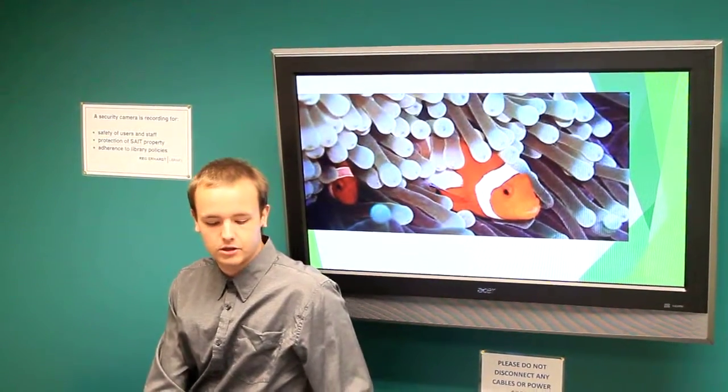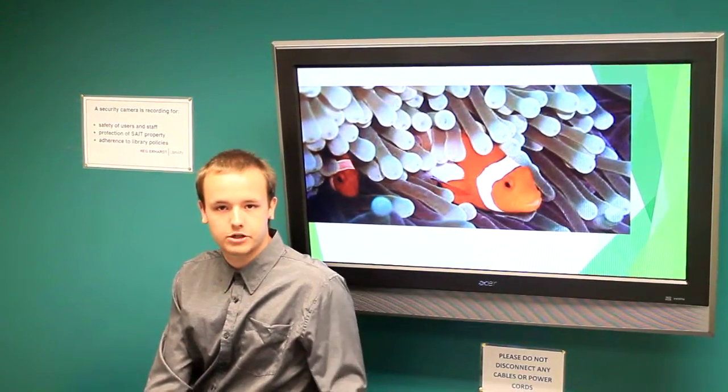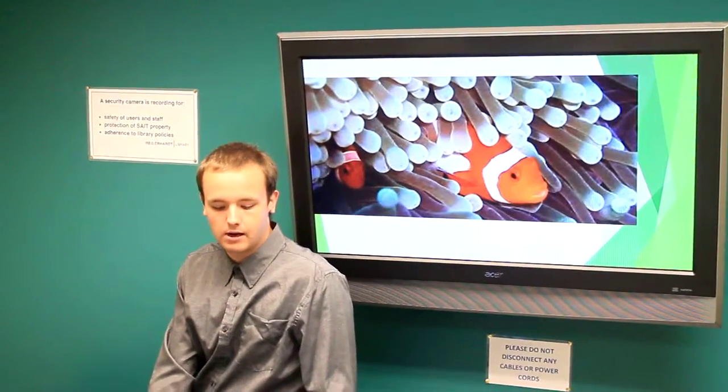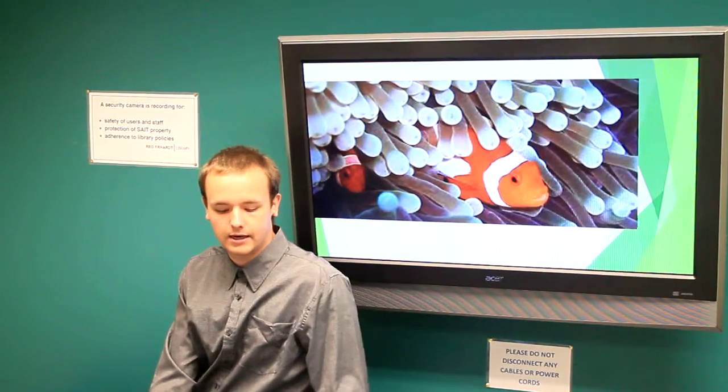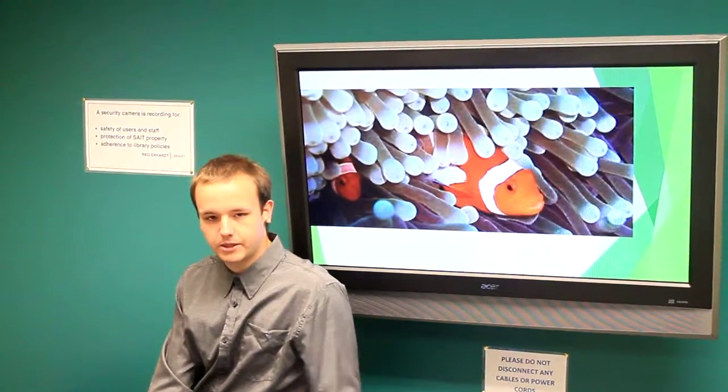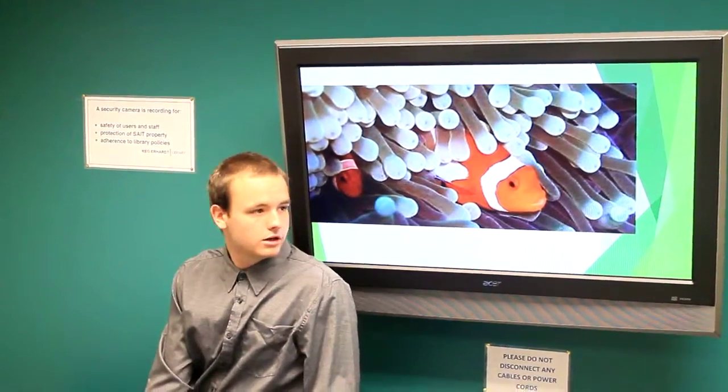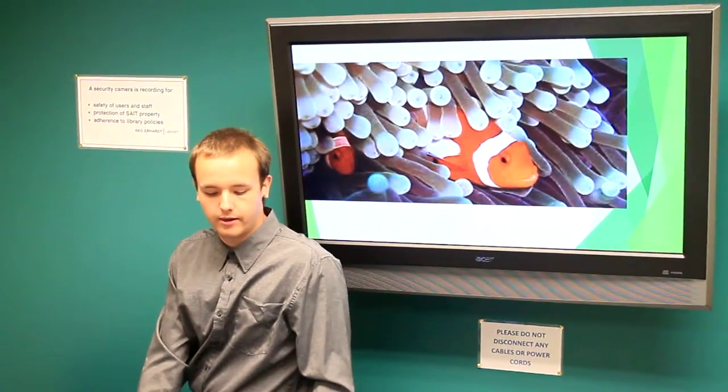The next is clownfish and anemone. The clownfish use it as a form of protection, as safety or a place to hide. And the clownfish actually protect the anemone from different organisms that prey on them.